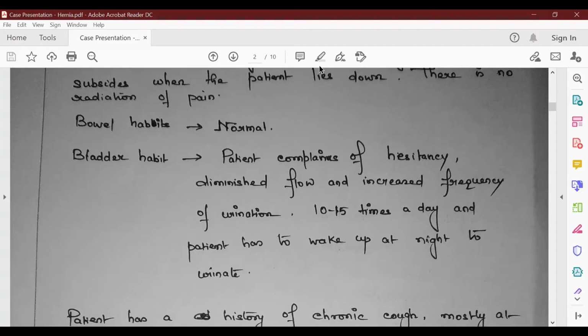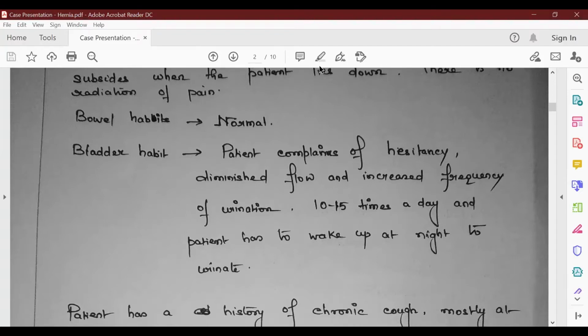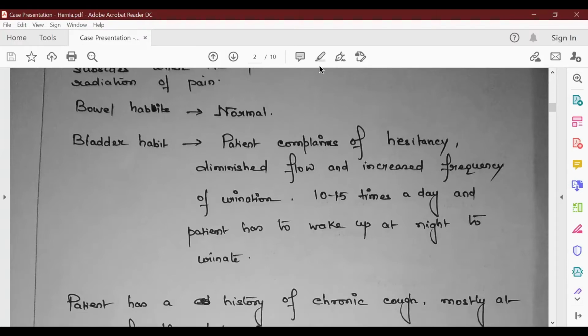Whatever it is, if the patient tells you about a complaint, you have to mention it in your answer sheet and you have to ask the patient a few more details about it. What happens is, suppose you have prepared about hernia, about say CA breast, about gallbladder, etc. And then when you get a case of hernia, you tend to forget about everything, so you only focus on hernia. What can happen is the examiner can suddenly ask you about BPH also. Since you have this history of hesitancy, increased frequency, etc., the examiner can go into that area also.